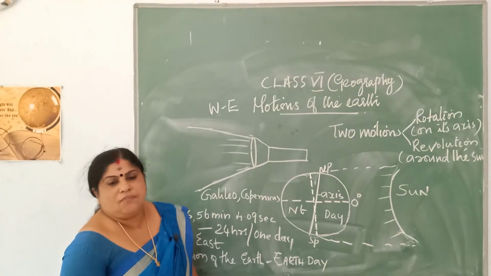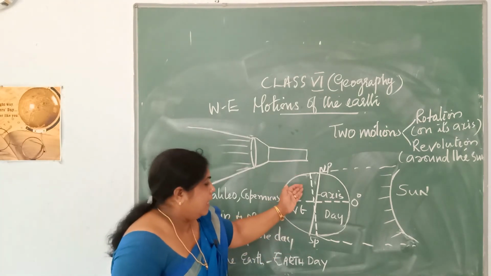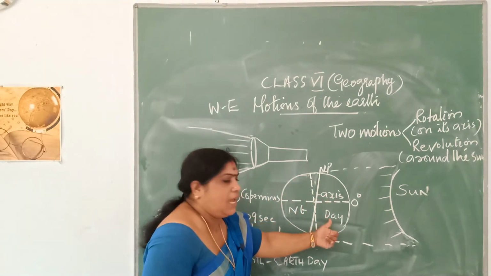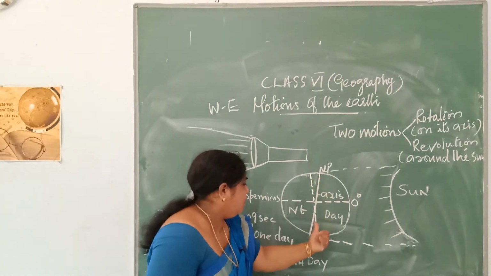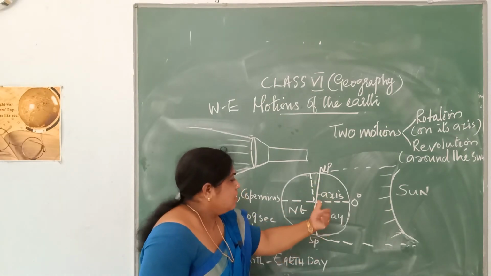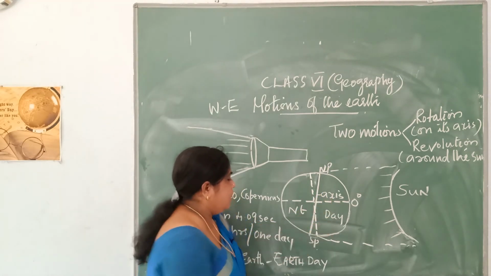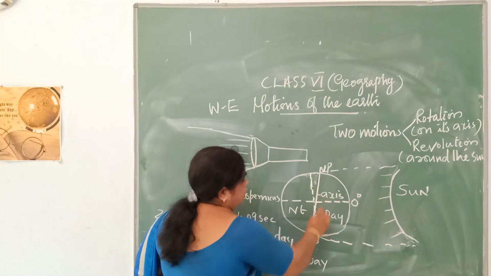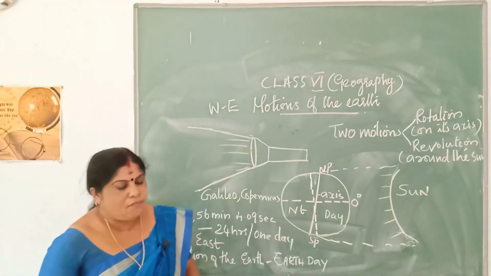So what is the circle of illumination? The circle of illumination is the line that separates day and night, and it never coincides with the axis. It lies just away from the axis. So the circle of illumination is the line which divides day and night.